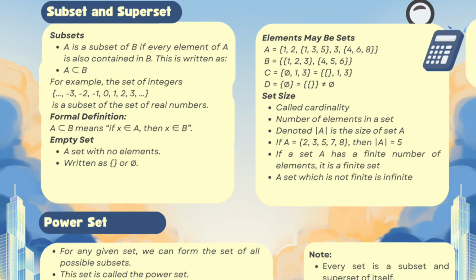Next is about set size, which is also called cardinality. It's just the number of elements in a set. We denote it with vertical bars, |A|. For example, if A equals {2, 3, 5, 7, 8}, then |A| equals 5 because there are 5 elements. If a set has a finite number of elements, we call it a finite set. If it doesn't have a limit, then we call it an infinite set.